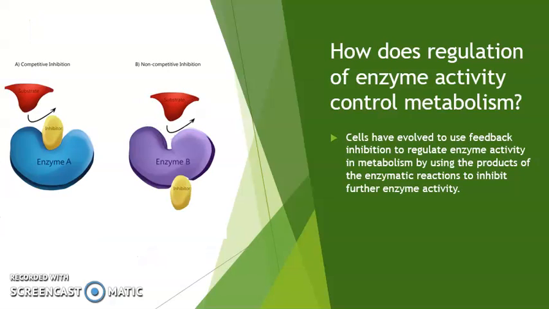How does regulation of enzyme activity control metabolism? Well, cells have evolved to use feedback inhibition to regulate enzyme activity and metabolism. Metabolic reactions such as anabolic and catabolic processes must proceed according to the demands of the cell. Cellular metabolism includes hundreds of different chemical reactions that are each controlled by a specific type of enzyme.